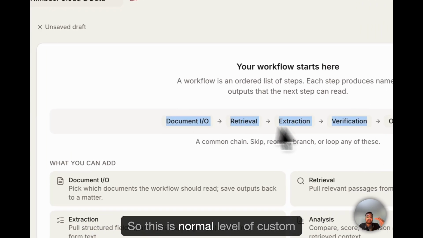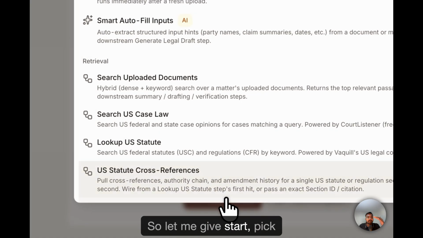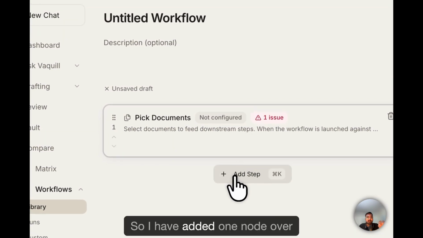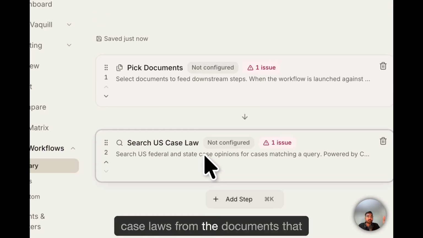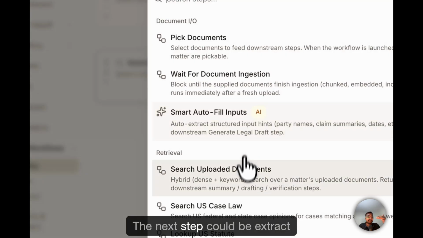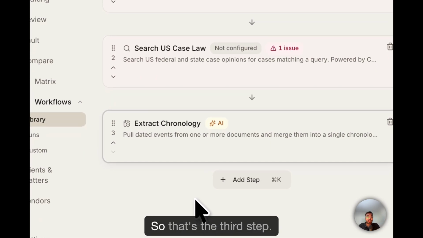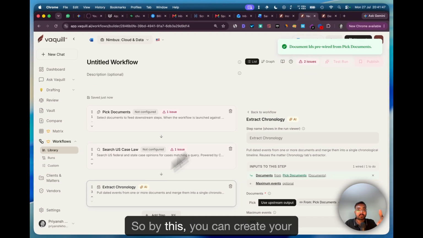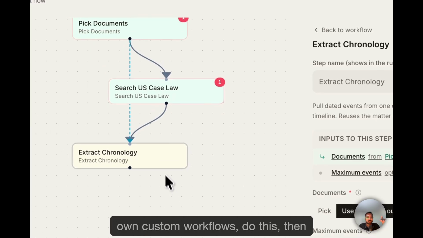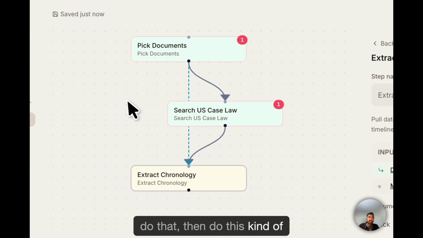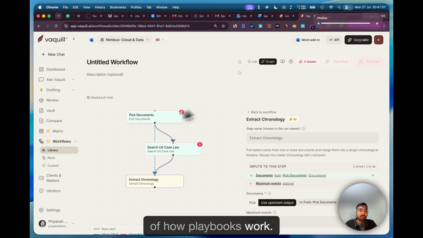This is a normal level of custom workflow which you can develop. Let me pick documents. I have added one node over here. The next step should be to search US case laws from the documents that got added. The next step could be to extract chronology from that. So that's the third step. By this you can create your own custom workflows, do this, then do that, then do this, kind of a Lego blocks play. So that's a very high level of how workflows work.